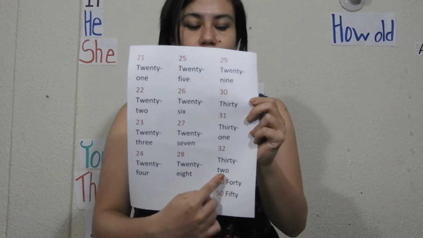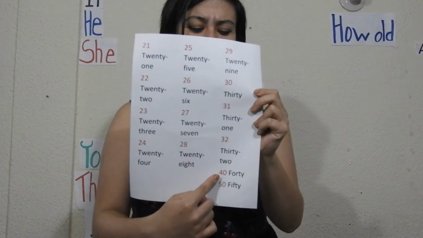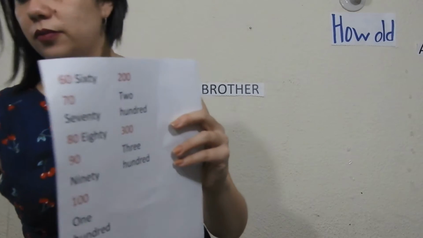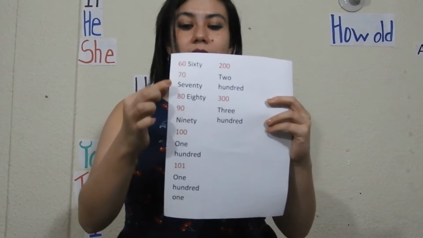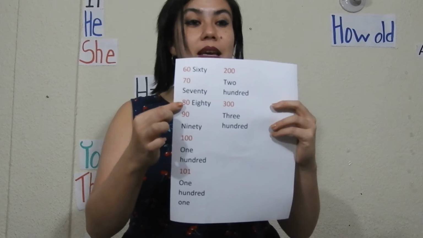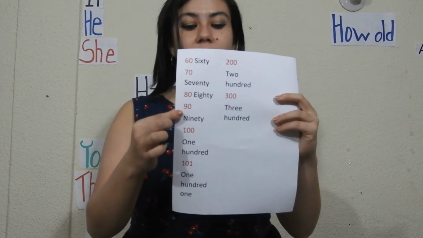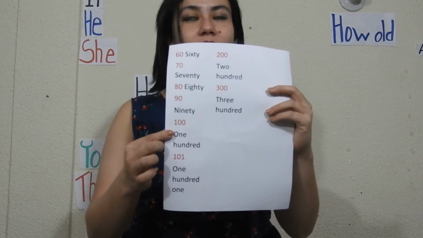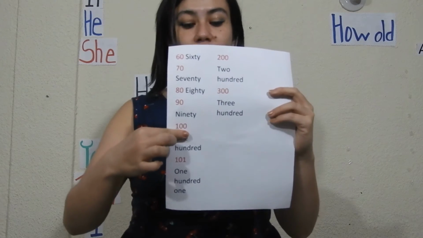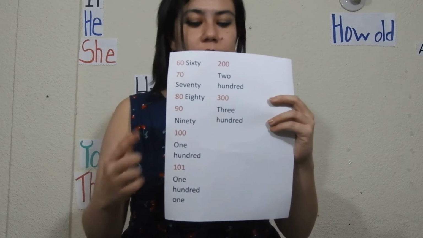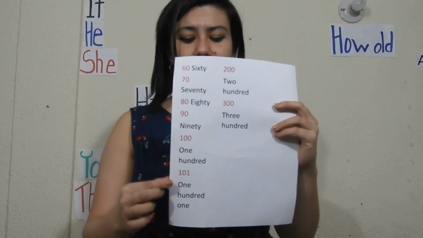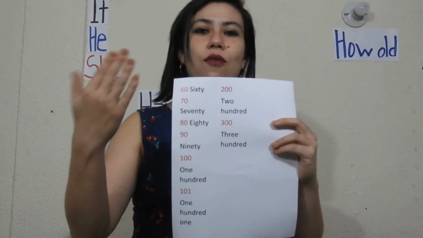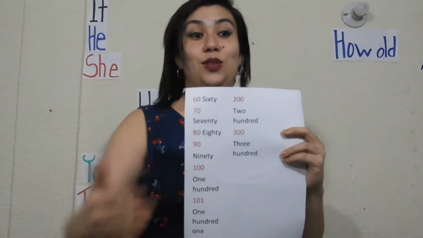Now, 40 or 40, but I prefer 40. 50. Now, 60, 70, 80 or 80, 90, 100. You could say 100 or 100. It's the same. Puedes borrar el 1 y poner a cuando es solo 100. 100, 101, 200, 300, 400, 500, and so on.